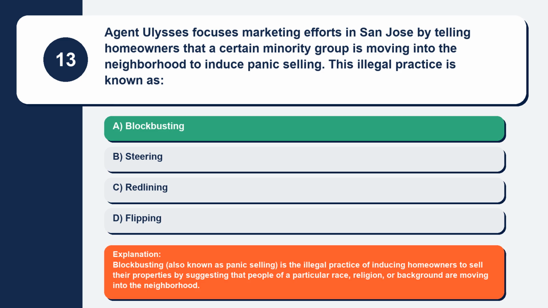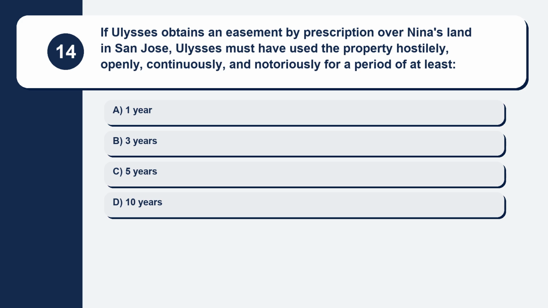Explanation: blockbusting, also known as panic selling, is the illegal practice of inducing homeowners to sell their properties by suggesting that people of a particular race, religion, or background are moving into the neighborhood. Question 14. If Ulysses obtains an easement by prescription over Nina's land in San Jose, Ulysses must have used the property hostilely, openly, continuously, and notoriously for a period of at least.